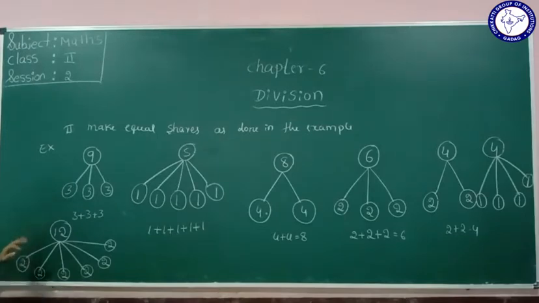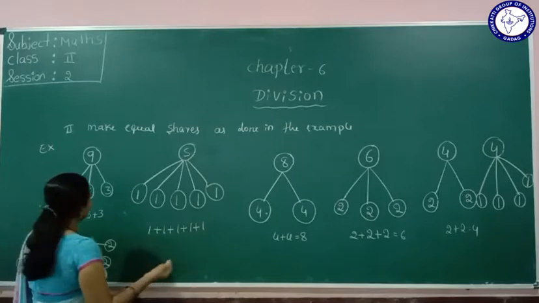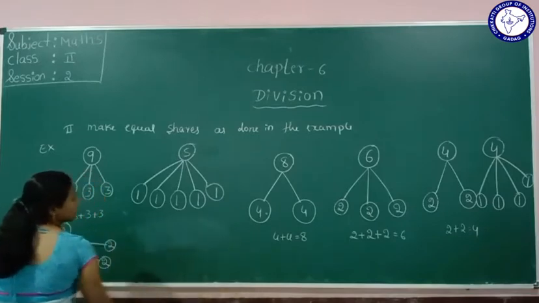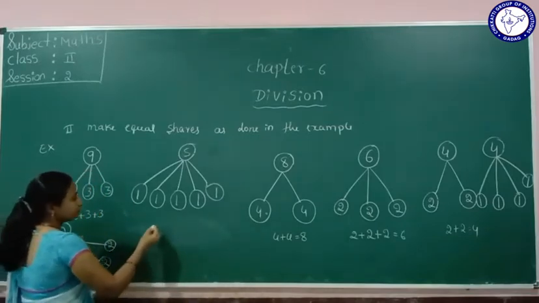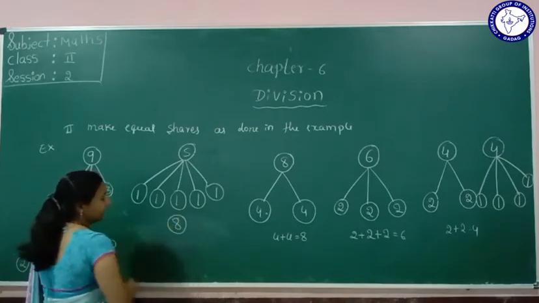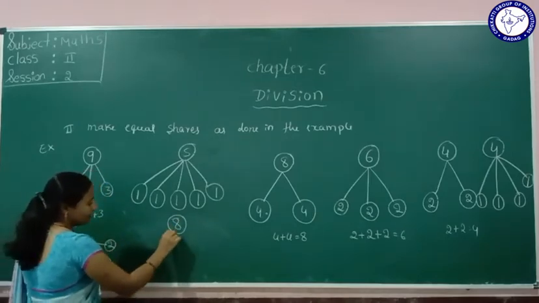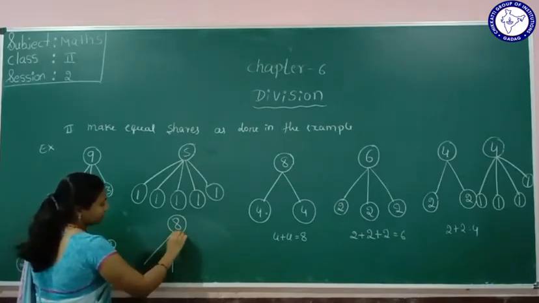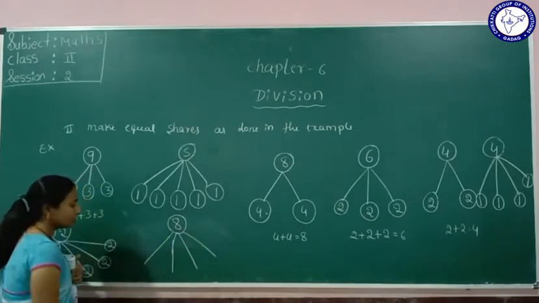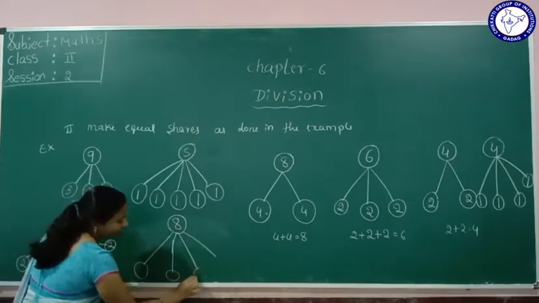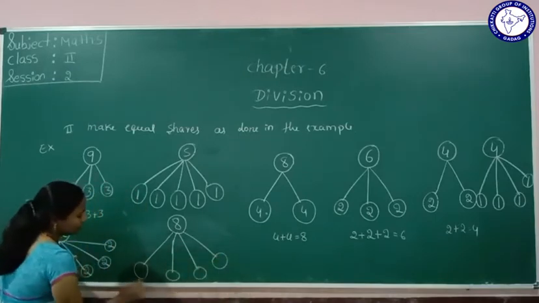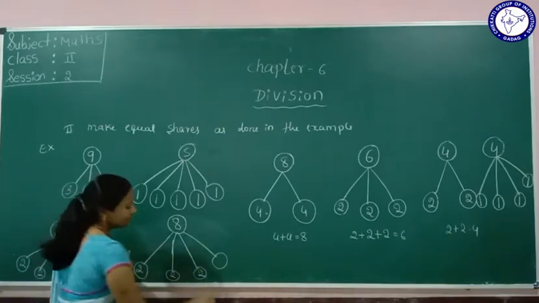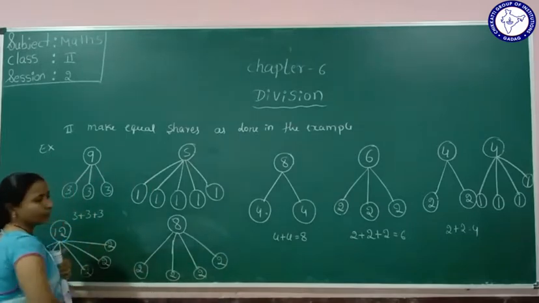Yes, understood this one? Okay, another one I will take here. Which number is that? Okay, 8. I will take 8, so I will divide it in 1, 2, 3, 4. 4 equal shares. Okay, so which number comes here? 2 plus 2 is 4, 4 plus 2 is 6, 6 plus 2 is 8. Equally the numbers are shared.